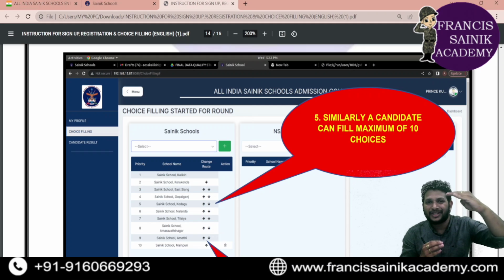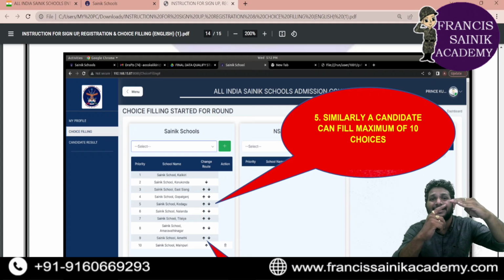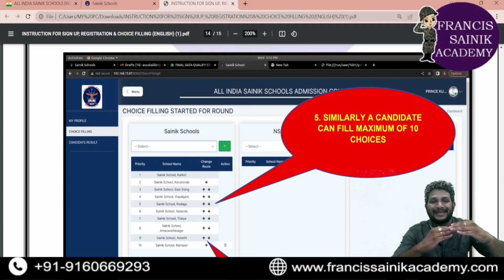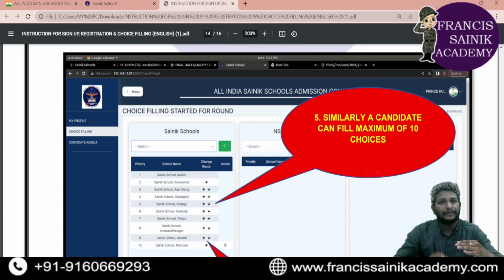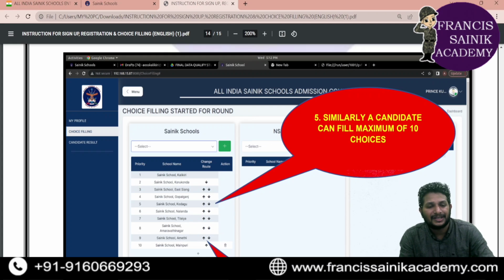10 options means if you don't get admission in the first school, then it will go to the second school. Of course, if you got admission in the first school, it won't go to the next school. Okay. In the same way, if it doesn't get admission in the second school also, then it will go to the third school. Like that, it will be checking all the 10 options in order. Okay. Basing on that. Now, after these 10 options are done, you can rearrange the schools.